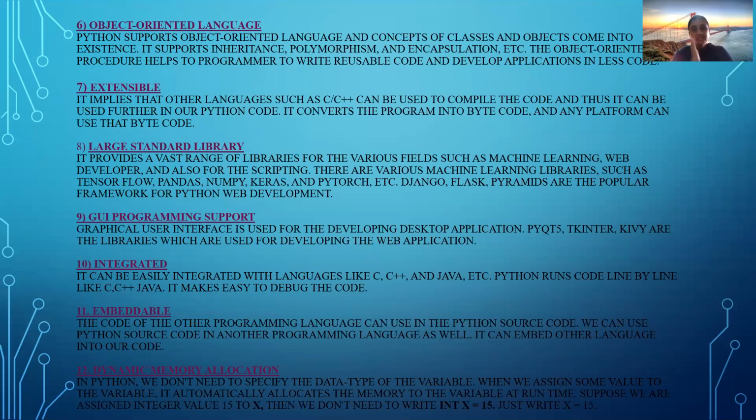Okay, then object-oriented language. As we discussed, Python is an object-oriented programming language. It supports concepts like encapsulation, polymorphism, inheritance, all these concepts. Then extensible. What is extensible? It implies that other languages such as C and C++ can be used to compile the code, and thus it can be used further in our Python code. That means you can reuse the code.